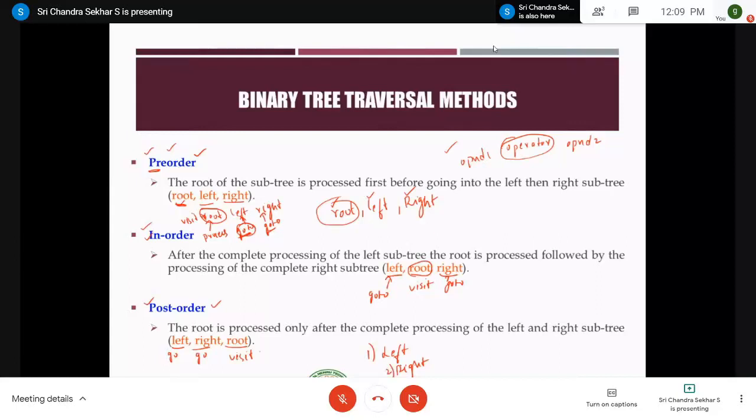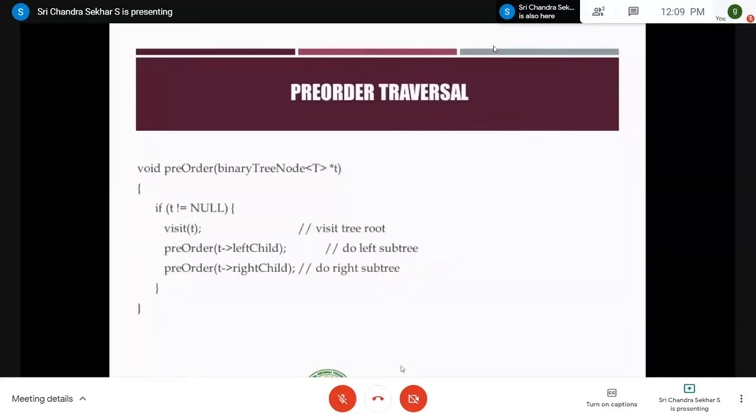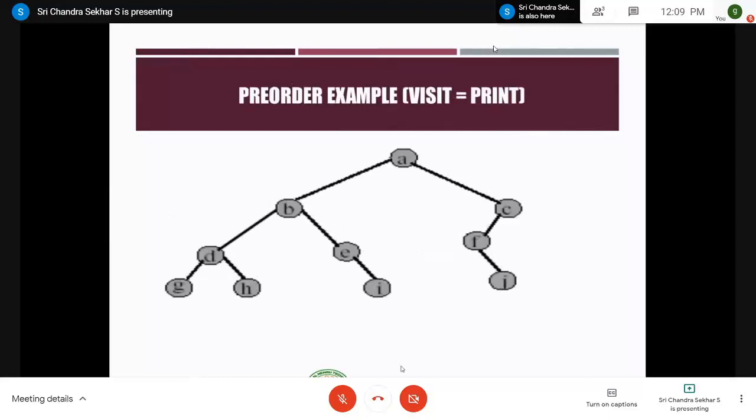So after clearing the definitions of pre-order, in-order and post-order, this is the coding part. It's not that important. Let me give an example of how to find the pre-order traversal of a given binary tree, right? Very important concept. Please concentrate, and this is very useful from the GATE point of view, right? This is the binary tree that is given, and you can observe in this slide that visiting is nothing but printing, right? And I am asking you to go with the pre-order traversal.